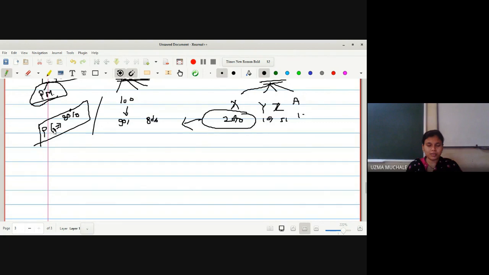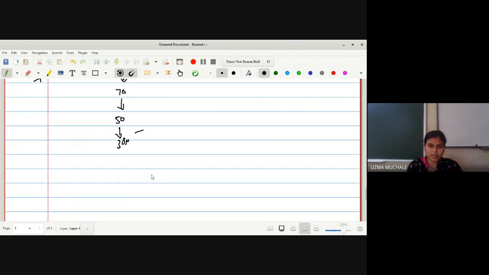Okay, this is the rule, because for a PG student at least they can understand the things, how to cover that 20%. Okay, suppose the teacher teaches 90 to 80%, and from that you select 70%, and in the exam you remember 50%, and from that you write 30%, right? So in this way the things happen.